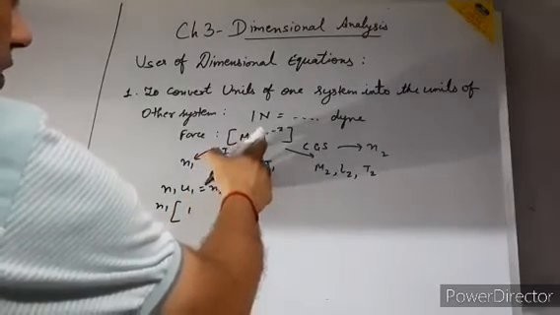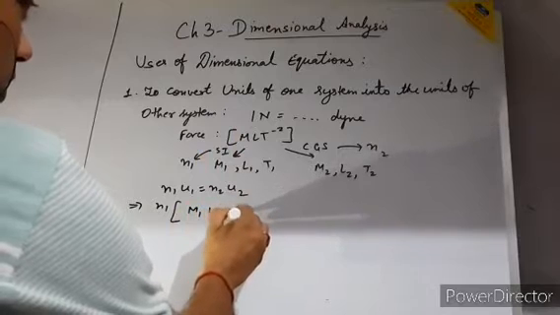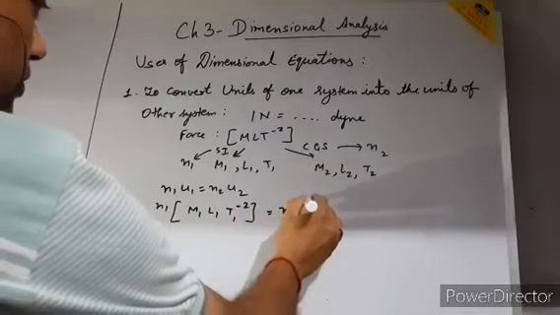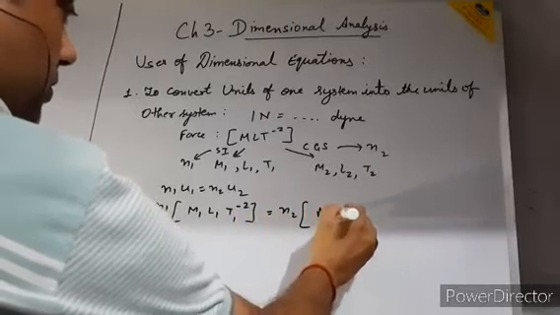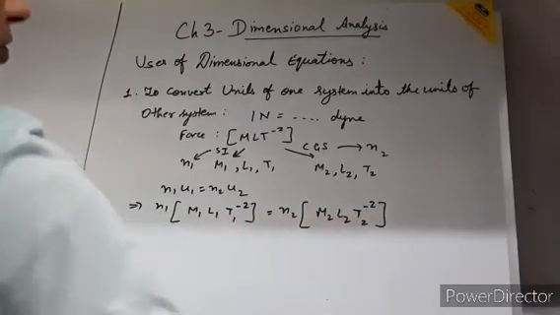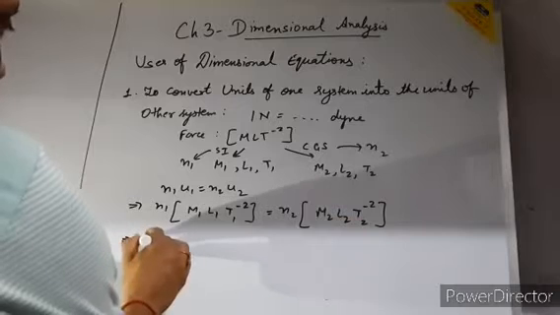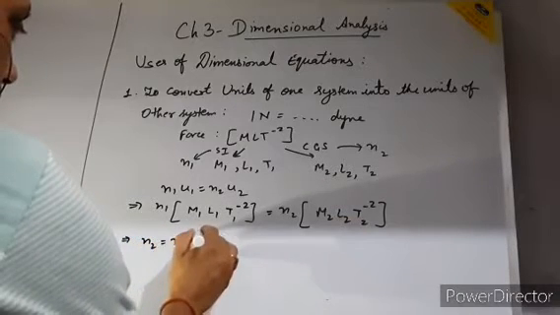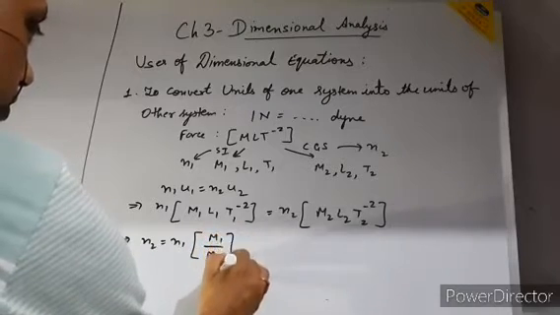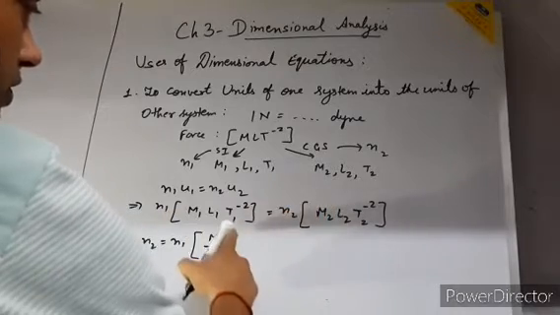Actually, it is MLT minus 2, so that means N1 M1 L1 T1 to the power minus 2 is equal to N2 M2 L2 T2 to the power minus 2. So now N2 is equal to N1 times M1 upon M2. See here, the power is 1, so it is 1.